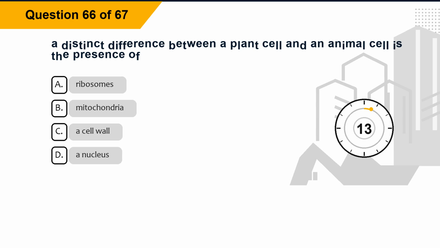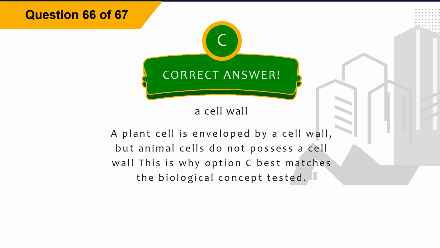Question 66. A distinct difference between a plant cell and an animal cell is the presence of option A, ribosomes, option B, mitochondria, option C, a cell wall, option D, a nucleus. The correct answer is option C, a cell wall. Explanation: a plant cell is enveloped by a cell wall, but animal cells do not possess a cell wall. This is why option C best matches the biological concept tested.